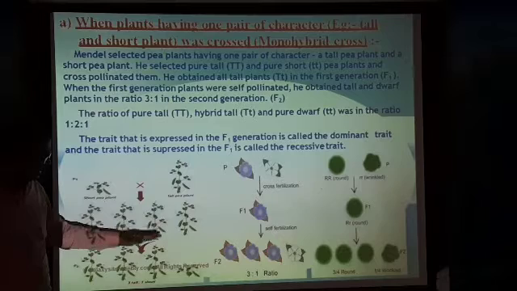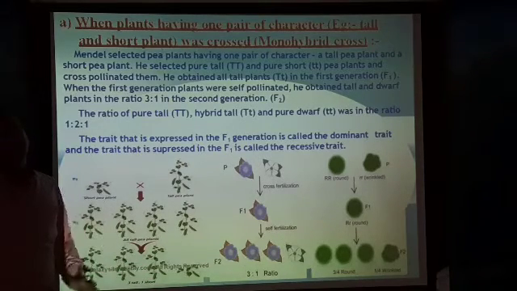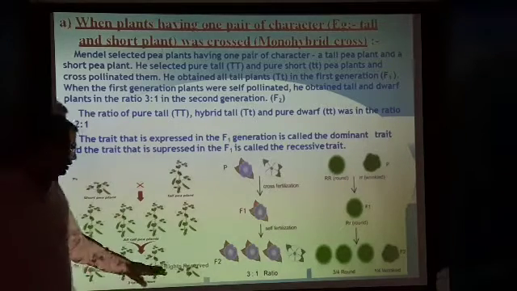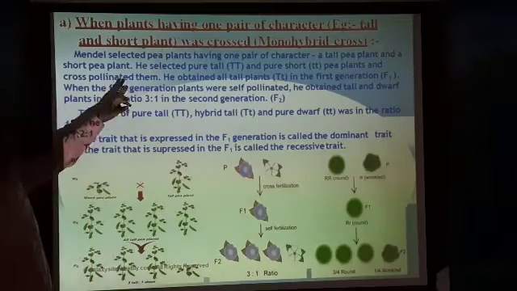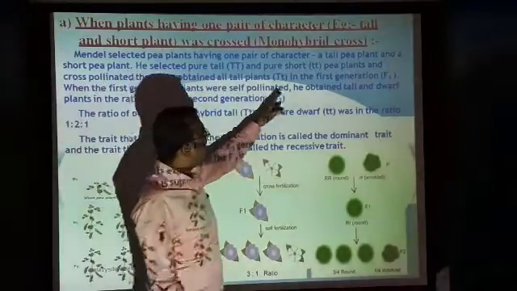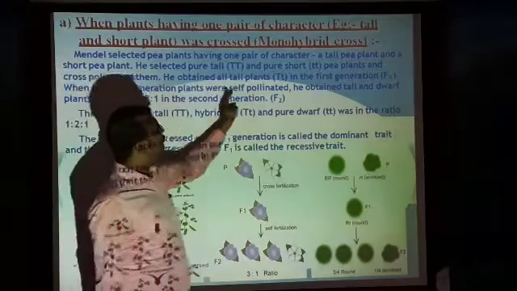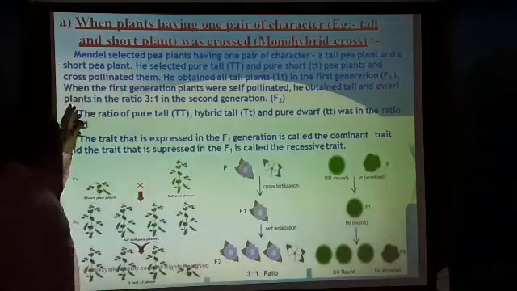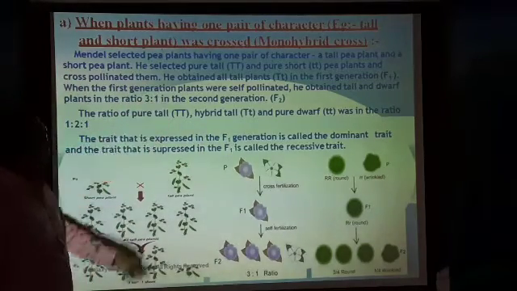When they underwent self-pollination, again he got 2 different plants: 3 are tall and one is a dwarf plant. He obtained all tall plants in the first generation. When the first generation plants were left to self-pollinate, he obtained tall and dwarf plants in the ratio of 3:1 in the second generation.